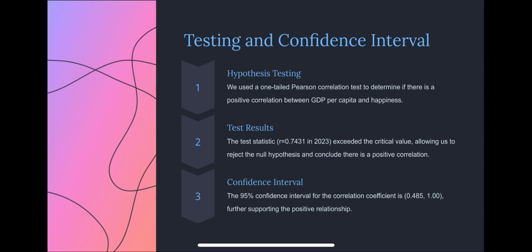So, to test the relationship between GDP per capita and the happiness index, we decided to use a test for linear correlation. Our test is a one-tailed test, as stated in our alternative hypothesis. Therefore, to test our hypothesis, we use the Pearson correlation coefficient. The reason for our choice is that the Pearson correlation coefficient measures the strength and direction of the relationship between two variables, and the results range between -1 and 1, indicating the direction and strength of the relationship.